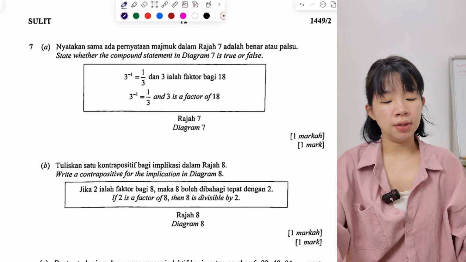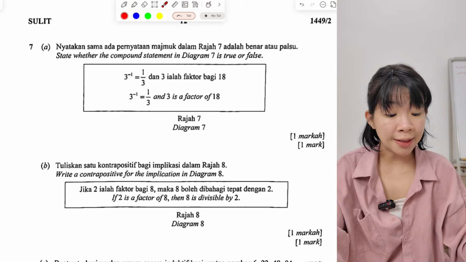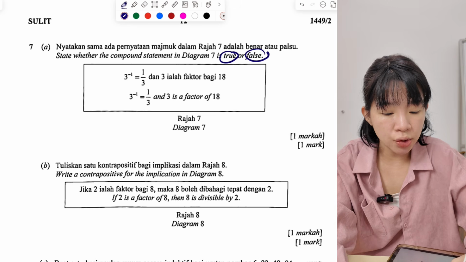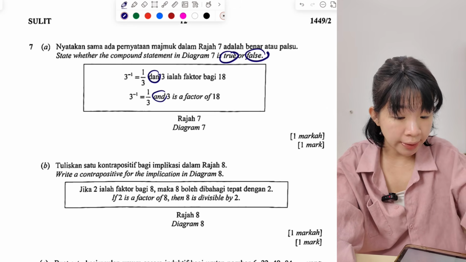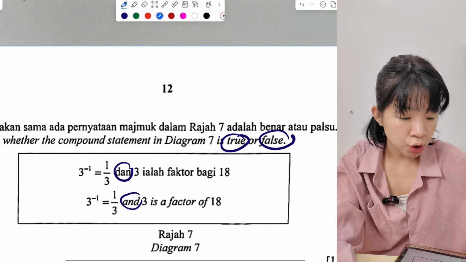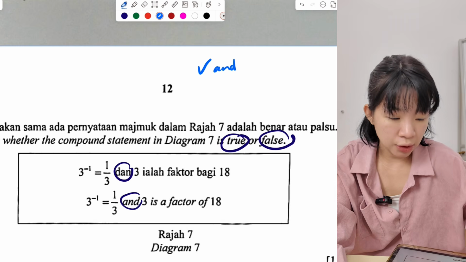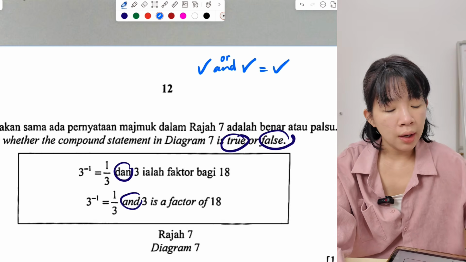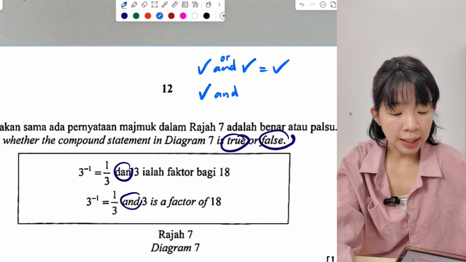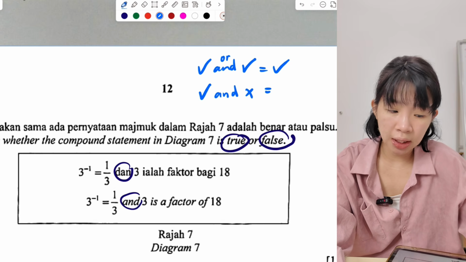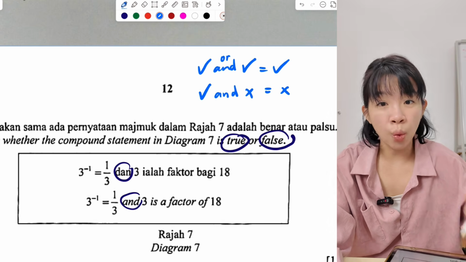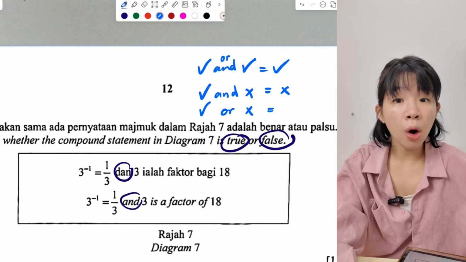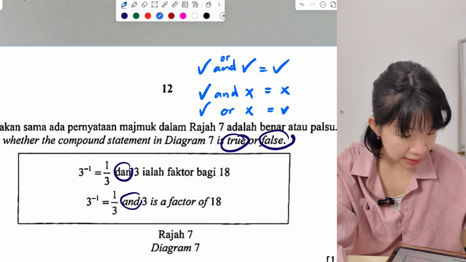Okay, question 7. It is about Form 4 Chapter 3, Mathematical Reasoning. They ask us whether this statement is true or false. They use 'and' here. Now always remember this combination. When it is 'or', when both are correct, the answer of course is true. But if I use 'and', one true and another one false, the conclusion is false. When it is 'and', got one wrong, whole thing wrong. If it's 'or', got one wrong, one correct, it's still correct.